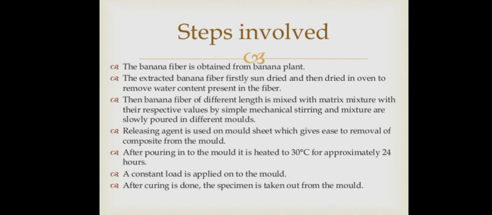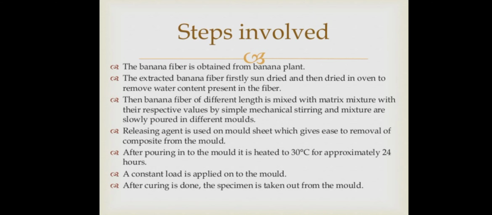The banana fiber of different lengths is mixed with the matrix mixture with their respective values by simple mechanical stirring. The matrix mixer will be there, and in that we can mix, and the mixture is slowly poured into different molds. A releasing agent is used on the mold sheets, which makes it easy to remove the composite from the molds.